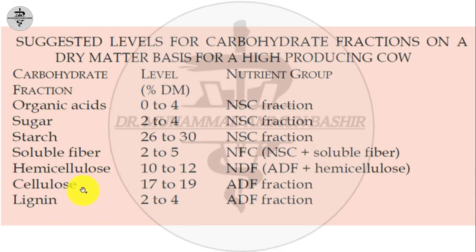Hemicellulose, cellulose and lignin are broadly classified as neutral detergent fiber, and cellulose and lignin are classified as acid detergent fiber, as mentioned before.